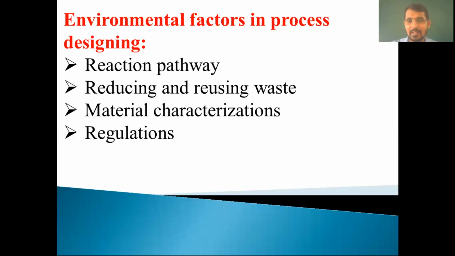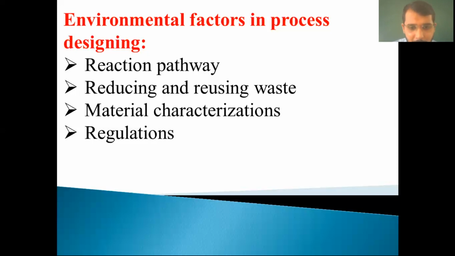We cannot say that every process is 100% efficient and having 0% toxicity. Toxicity is there because we are generating chemicals, we are manufacturing chemicals, but our reaction pathway should be such that toxicity is as minimum as possible. So this is a major concern while designing any process.